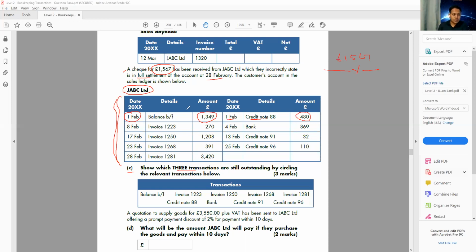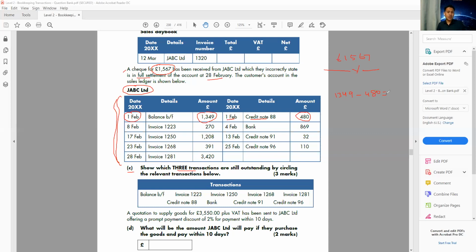So out of this 1349 pounds, the customer is not going to pay me 480 pounds because he returned the product to me. So I'm not expecting this money. How much am I expecting from this transaction? 1349 minus 480.